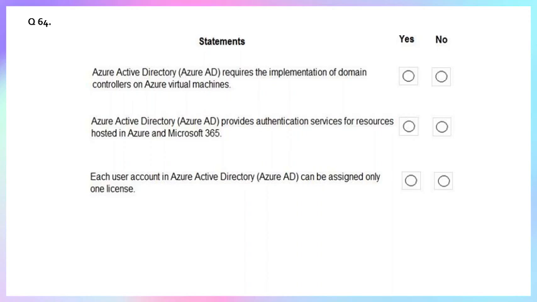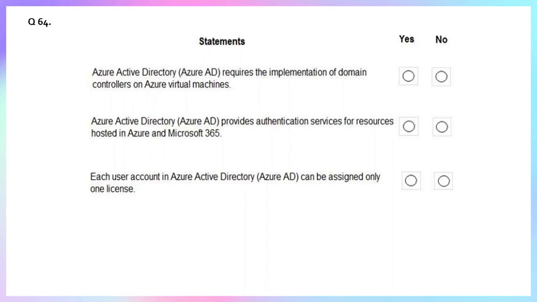Azure AD can also provide authentication for a wide range of third-party software-as-a-service applications and custom applications. This is a key feature for implementing single sign-on across the organization and various cloud services. So statement 2 is true.